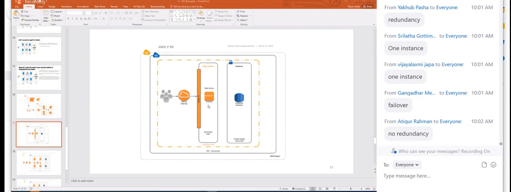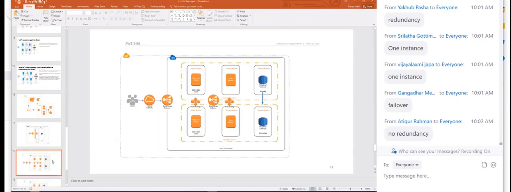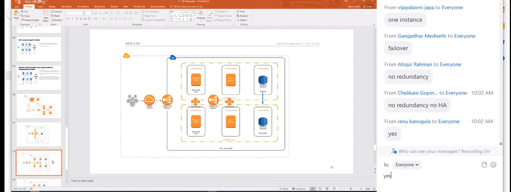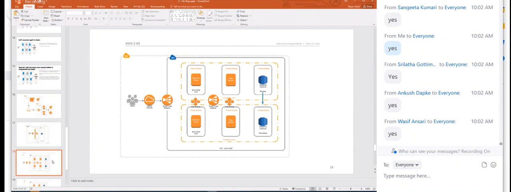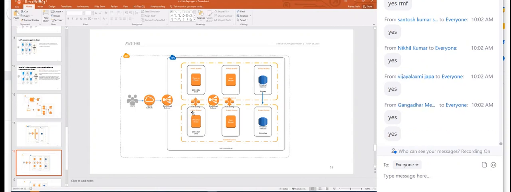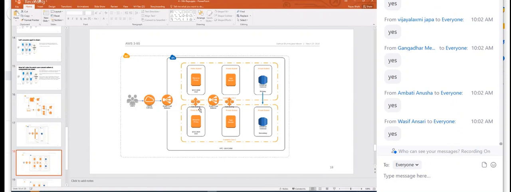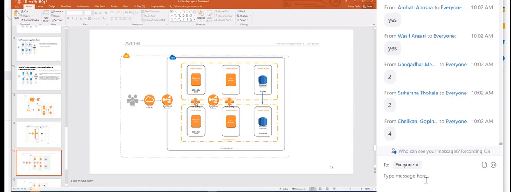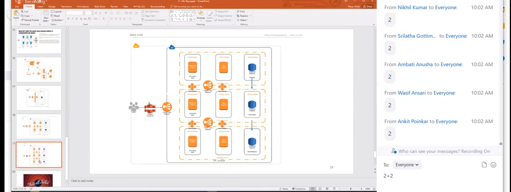AWS will provide everything, but it is up to us. We need to configure it. Now you tell me, is this highly available or not? Fantastic. This is highly available. You have the load balancer and you have the instances across it. Do you see these 4 arrow marks? These 4 arrow marks represent auto scaling. Can we have auto scaling across availability zones? Yes, possible. And how many availability zones are there here? 2, sorry.